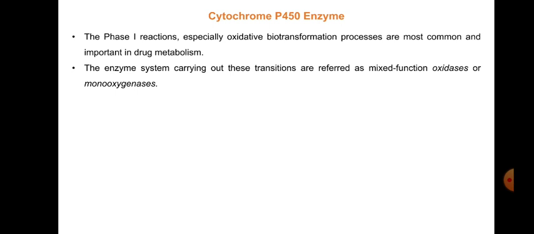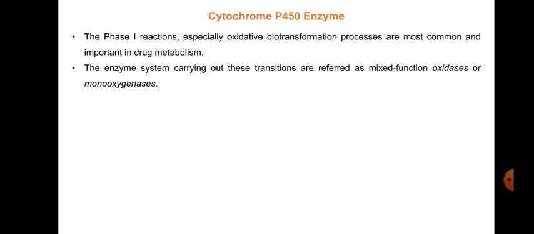So we have seen phase 1 type, which is the generation or exposing of functionality through oxidative reactions. These oxidative biotransformation processes are the most common and important in drug metabolism.